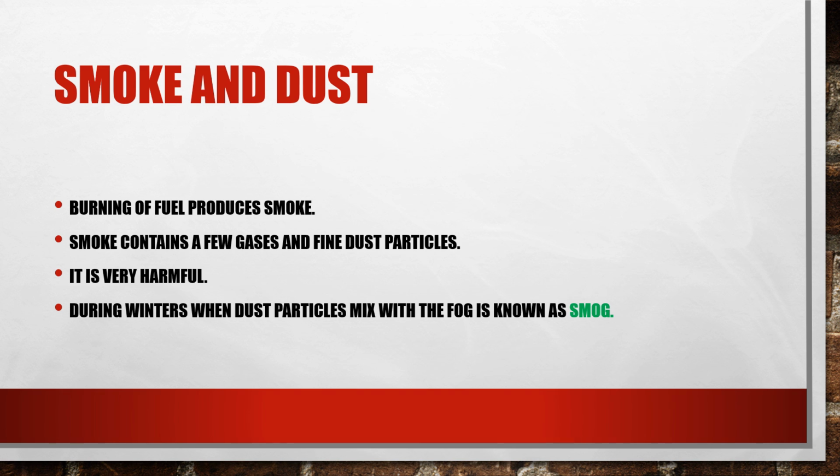You would have seen during the winter season, in the morning, you will find a smog kind of thing. That means the visibility is not clear. The thing which is a bit far away will not be clear to you. Why? Because of the presence of smog, that is the mixture of dust and fog. It is known as smog.